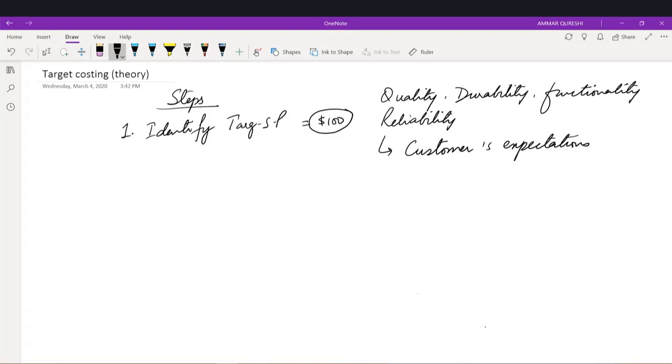For example, if we are providing the customer with extraordinary durability, I quoted this example before as well, we have to keep in mind that we may be providing a product which can last for 7 or 8 years, but mobile technology will change in one or two years. The customer will not be willing to keep our product for such a long time, so there is no need to provide that much durability.